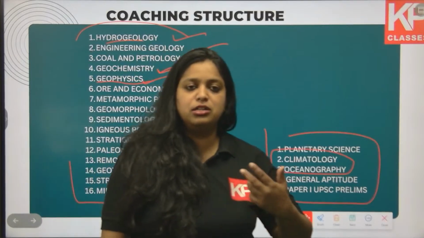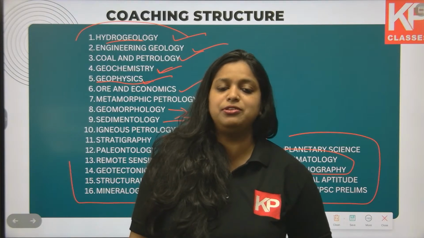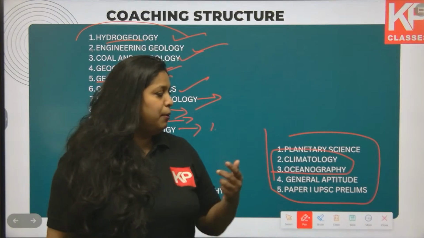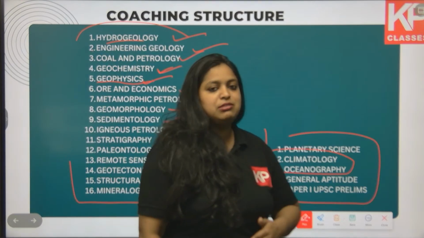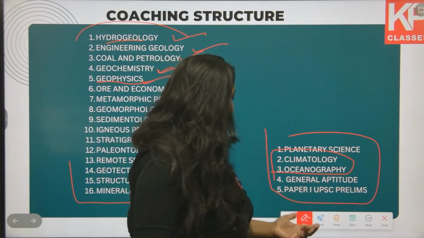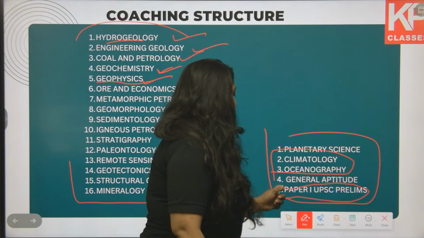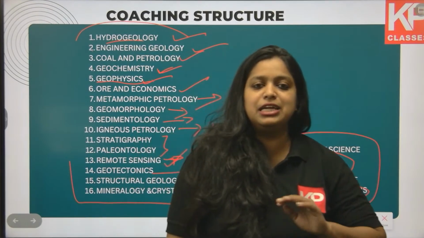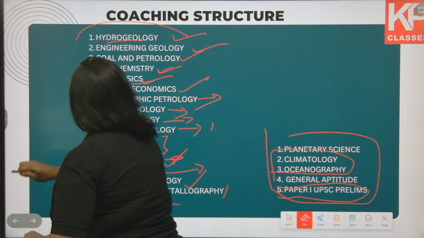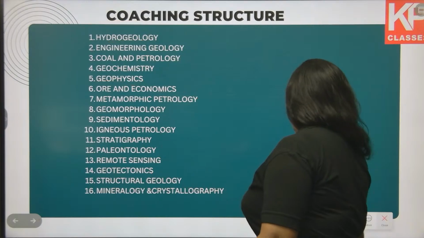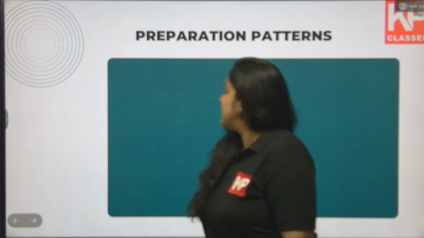For GATE, classes in geology, geophysics and aptitude will be provided. Planetary science will also be provided to the GATE students. For GSI students, aptitude is not required because the entire general studies section of the paper is different. That will be taught in a separate section. So this is about the topics we are going to explain, subject-wise classification.